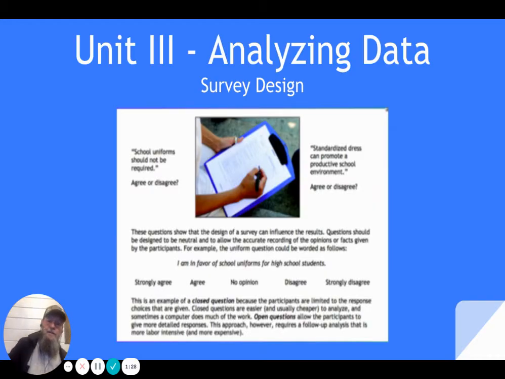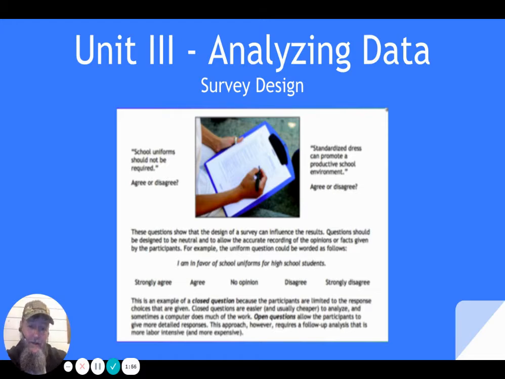Unit 3, survey design. This is the first lesson of the new year, the new semester. Survey design is the 8th lesson in Unit 3. So let's look at this. School uniform should not be required. Agree or disagree? Standardized dress can promote a productive school environment. Agree or disagree? Both of these questions show the design of a survey can influence the results.